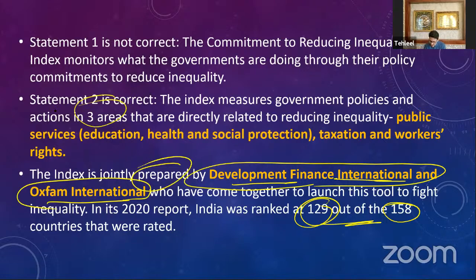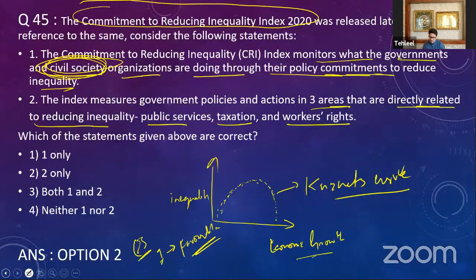It measures only 3 areas, and the areas are public services, that is regarding education, health, and social protection, what are the levels of inequality, the taxation, and the workers' rights. Okay, these are the 3 parameters in which we measure this CRI index. Okay, now the second option is correct because they have mentioned these 3 areas, 3 criteria.